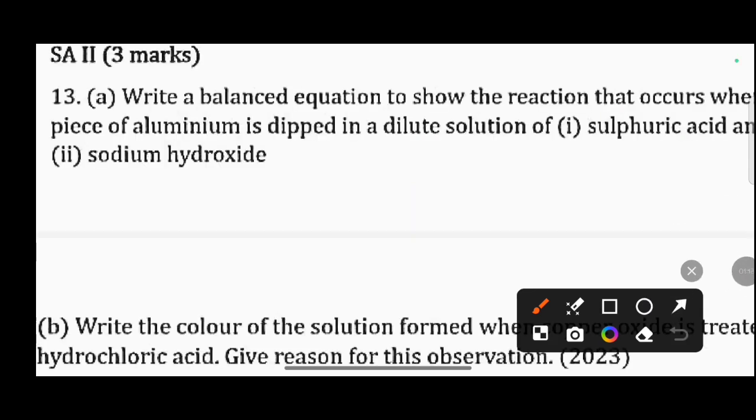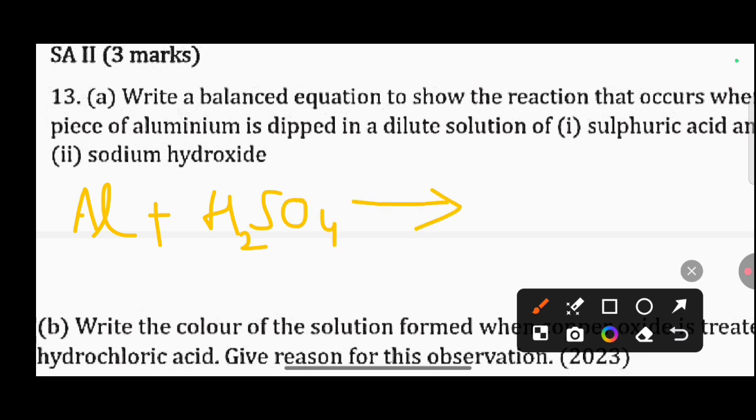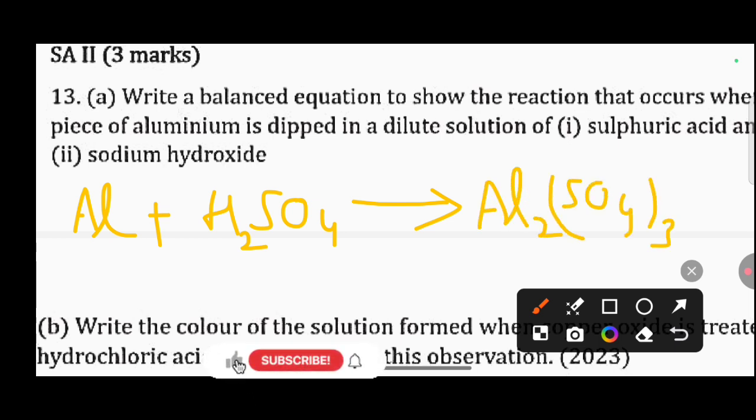Next one is, write a balanced chemical equation to show the reaction that occurs when a piece of aluminum is dipped in, first of all, dilute sulfuric acid. We have aluminum plus dilute sulfuric acid. There will be a displacement reaction: aluminum will displace the hydrogen and there will be the formation of Al2(SO4)3, that is aluminum sulfate, plus there will be liberation of hydrogen gas. We detect the hydrogen gas by the popping sound when we place it near a burning candle. There will be a pop sound.